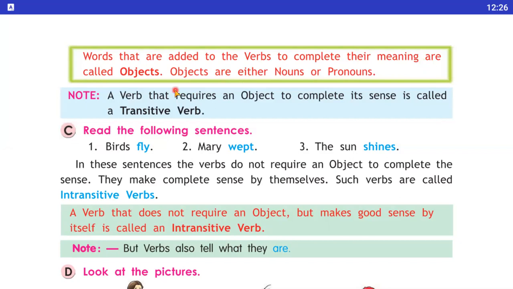आपको समझ में आ गया? जो words हम verb का meaning complete करने के लिए add करते हैं वो क्या कहलाते हैं? Object. So now students, objects are either nouns or pronouns. जो object होते हैं वो noun भी हो सकते हैं और pronoun भी हो सकते हैं.